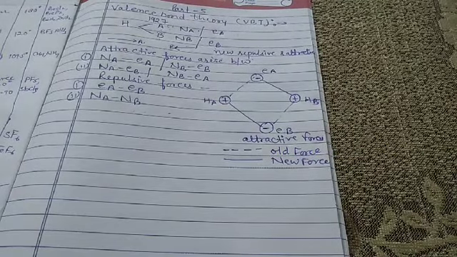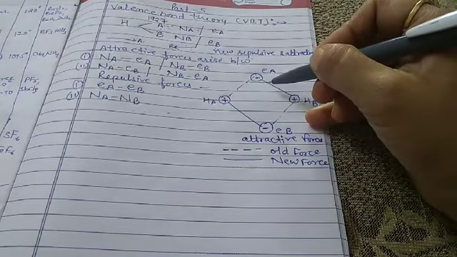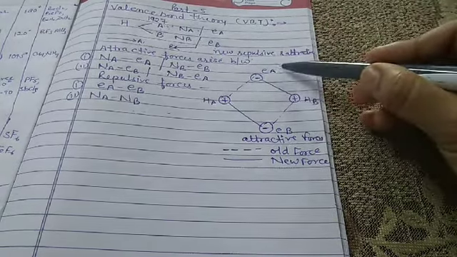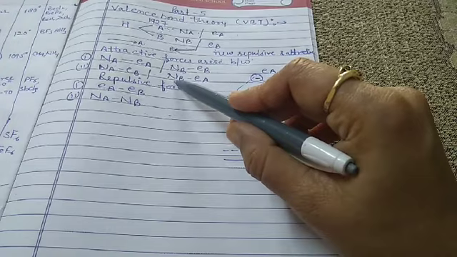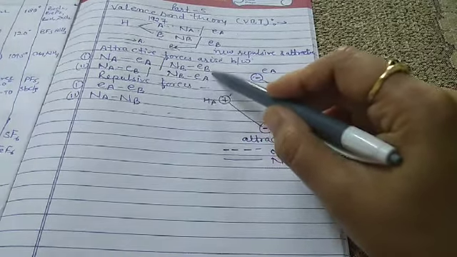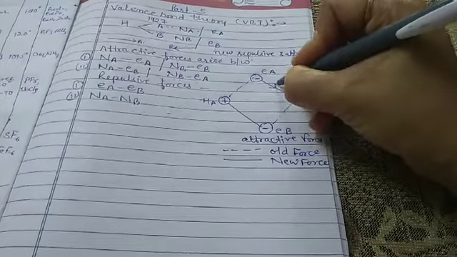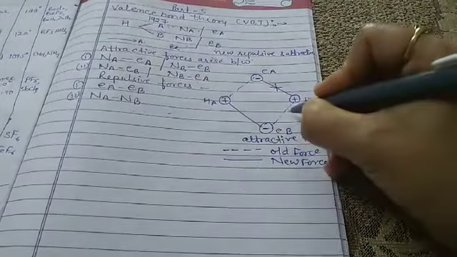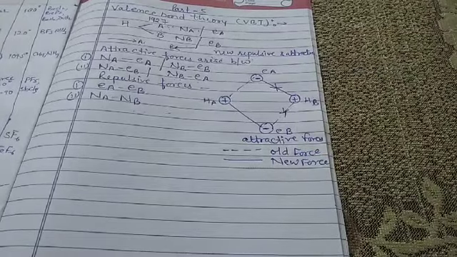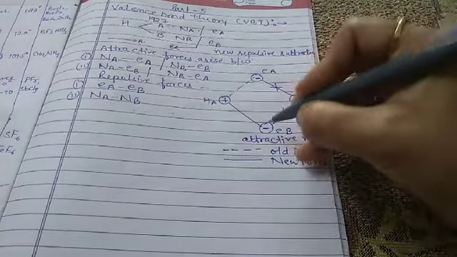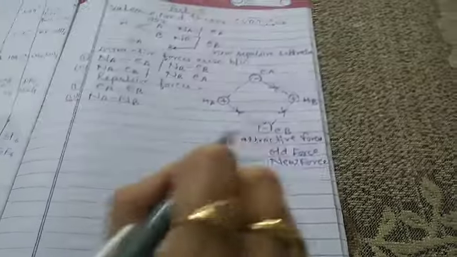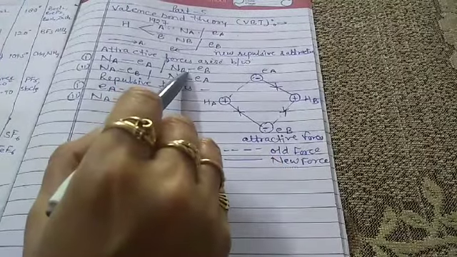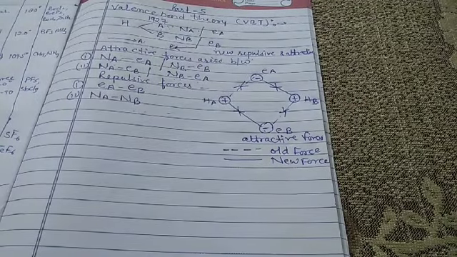So if we are talking about the attractive forces, it means it is in between. Now look at this condition: the nucleus of one atom and the electron of the other atom. So there will be attraction. Same as that, there will be attraction, and this one is also attraction. So this is the diagram for the attractive forces.